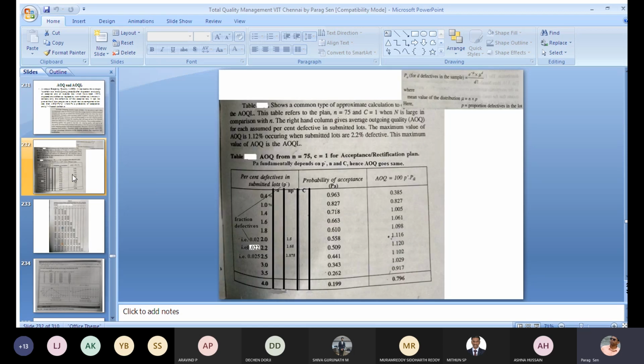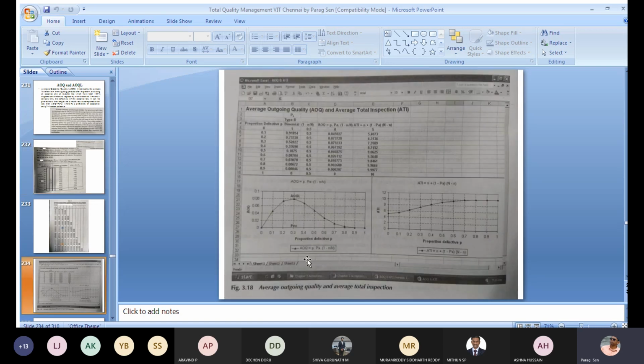So you can put different proportion defective values in one column, and just like that here you can put all the n values, c values, and you can also calculate the PA values. You give the function for the Poisson distribution, you will be able to calculate all the PA values, and if you put the AOQ formula, you can also calculate the AOQ values, then you plot this curve.